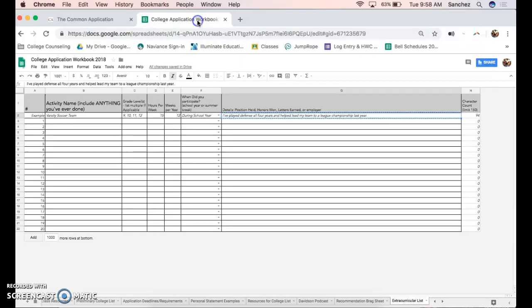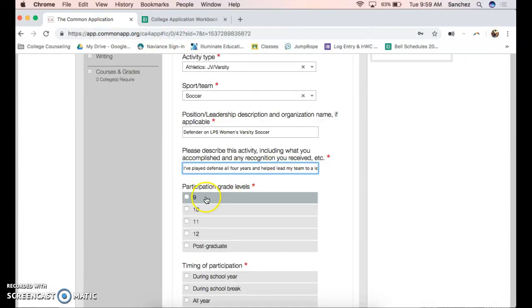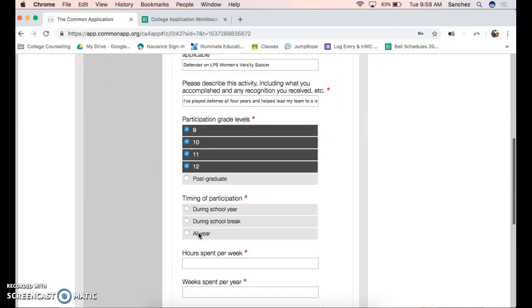Make sure that as you are doing that all the words are capitalized at the beginning of the sentences. Same thing with the name of the organization or sport that you are inputting, and you're ending it with the period. So it should be in complete sentences if that's the case. So once you do that, you'll be able to select whether you played 9th, however many years you played. If you played all throughout high school, great.